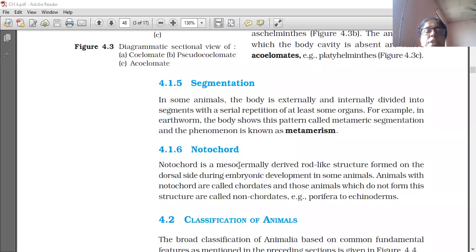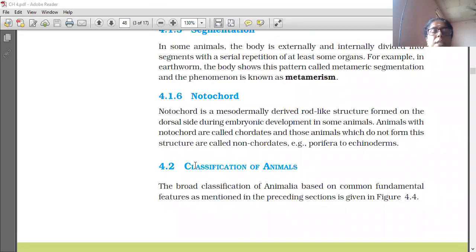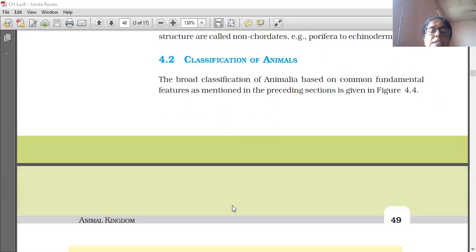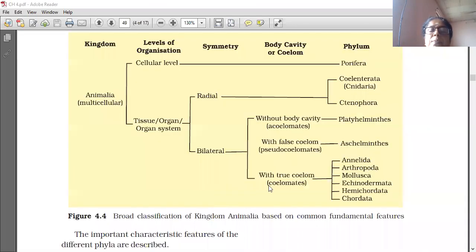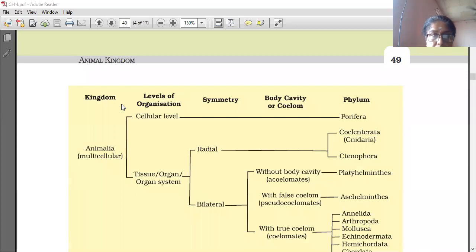Good morning students. Today we are going to learn a new topic, that is classification of animals. How can animals be classified? The broad classification of Animalia based on common fundamental features, as mentioned in the preceding section, is given in figure 4.4. First we will see figure 4.4 and how it is classified.